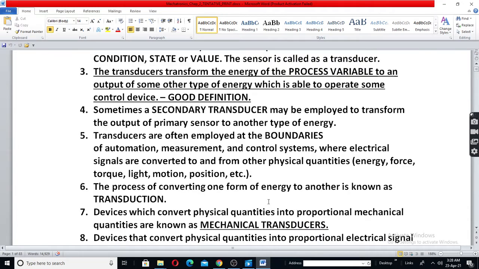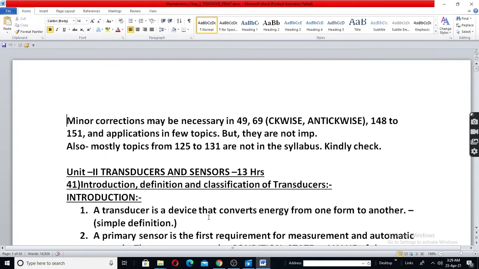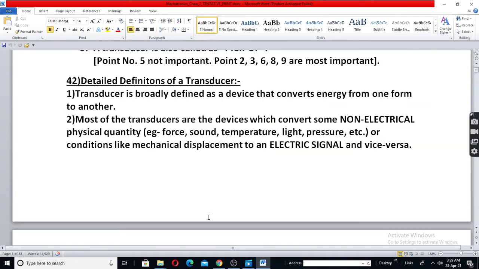For example, take a strain gauge. The strain gauge output will be a change in resistance when pressure is exerted on it. But you need some other circuit to convert that change in resistance into a voltage. This is called transduction. Initially, you are sensing the phenomena. So transduction means the second stage.